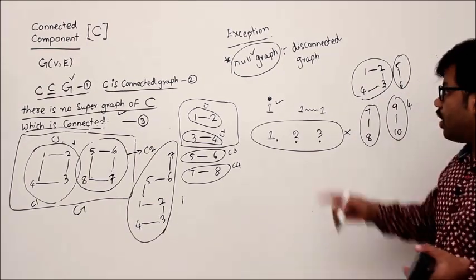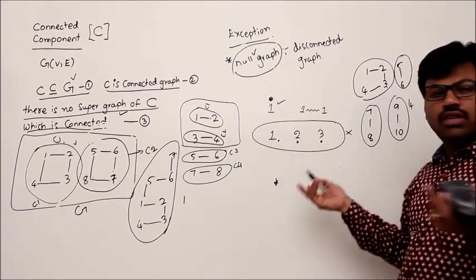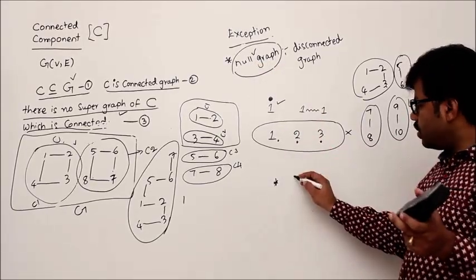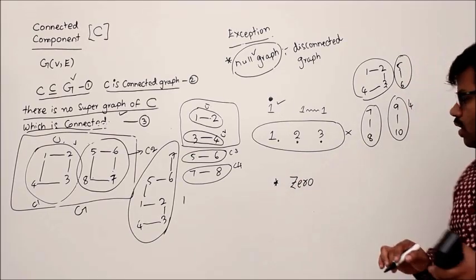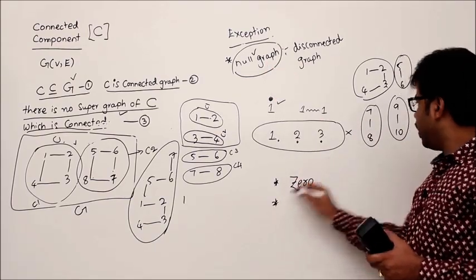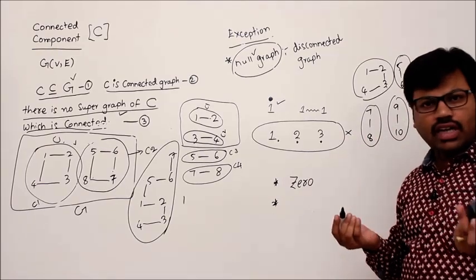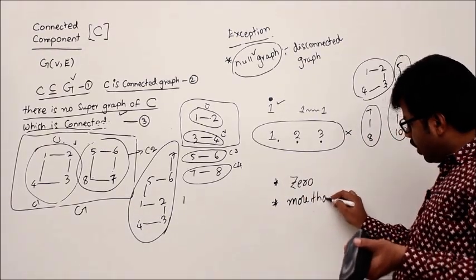But be careful with the null graph. The number of connected components in the null graph is, there is no component, right? So that's why 0. Apart from the null graph, if you take any disconnected graph, then definitely you will see more than one connected component.